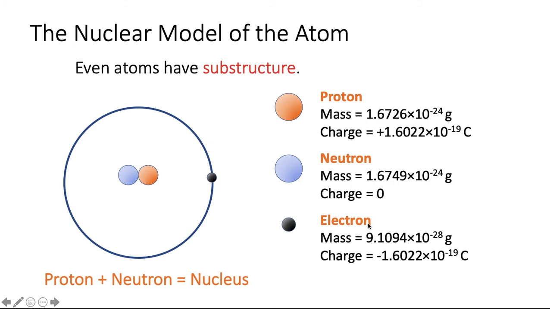The electron has a mass that is about 1,000 times less than that of the proton and neutron. So kind of insignificant compared to the protons and the neutrons' mass altogether. And then the charge is negative, but it's the same magnitude as the charge on the proton.